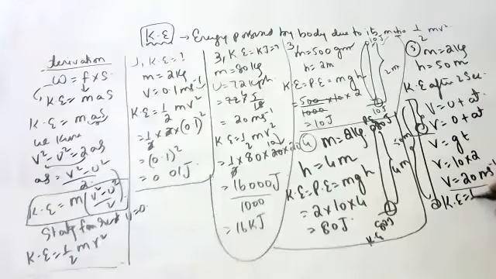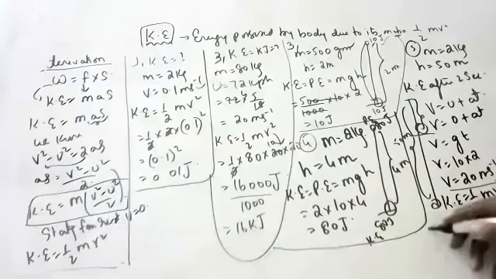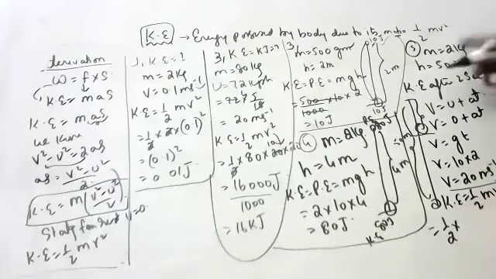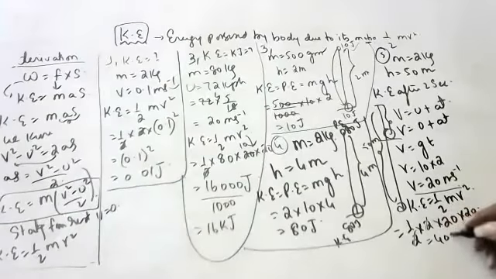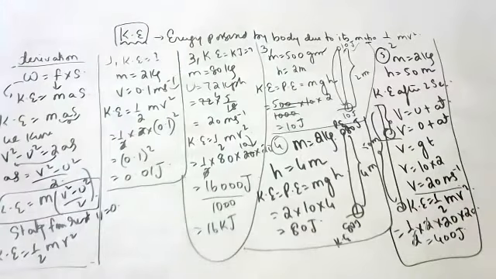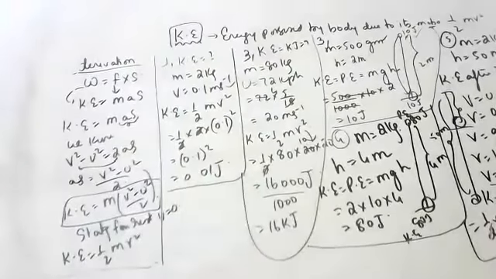What is the kinetic energy formula? Half mv square. Half into mass 2, and v square is 20 into 20. Okay, children, 400 joules after 2 seconds. So its kinetic energy after 2 seconds is 400 joules.